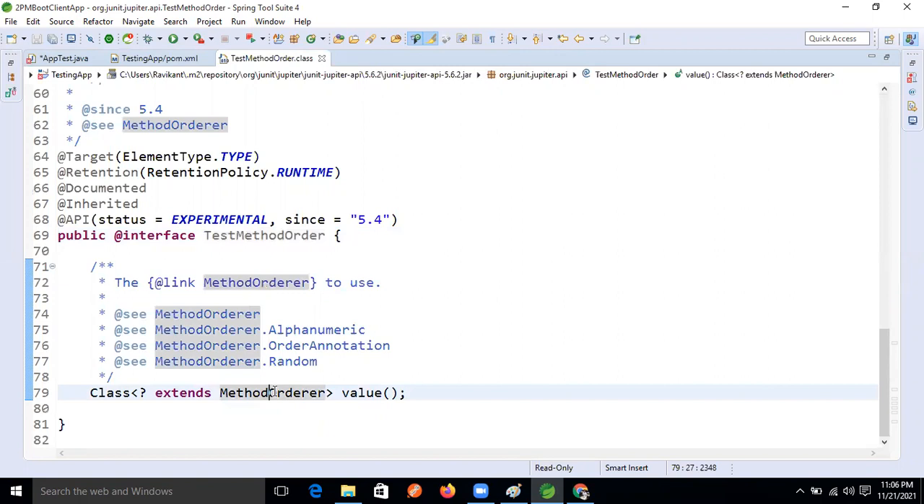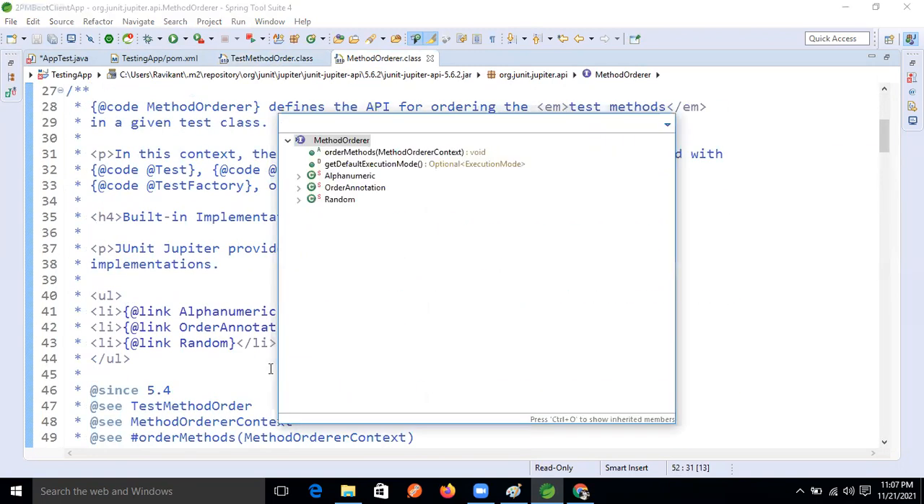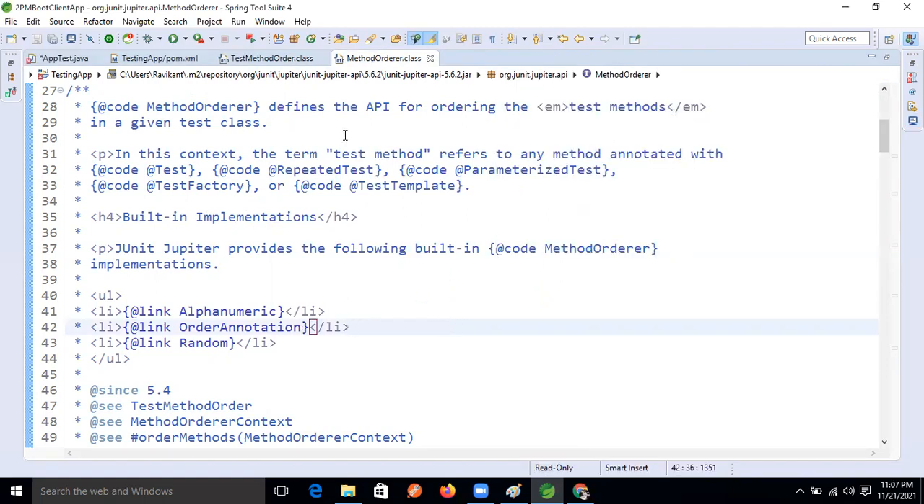By default this is the customized random it's taking now, guys, but we need to see the implementation also, right? So Control O. See this, how many order annotations are there? Alphanumeric and random. Whenever we are not applying anything, we are getting random method execution on the console, not based on our method declaration, right? Yes, we are getting random.